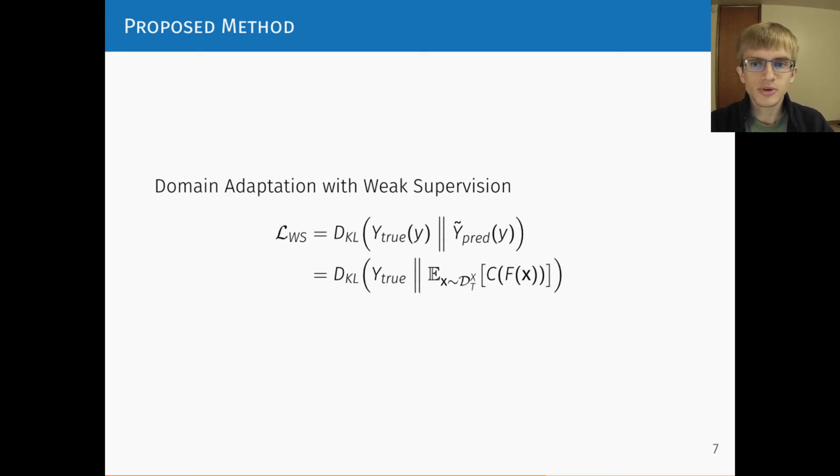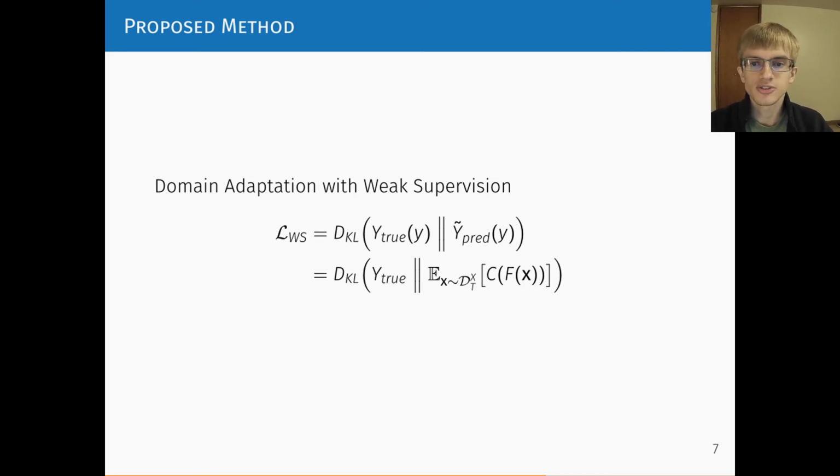For the case where we have target domain weak supervision information, we can take advantage of possible class balance differences between the sources and the target. In activity recognition, for example, not everyone performs the same amount of every activity. I may cook more or less than some of you, or I may sleep more or less. Different people tend to do different amounts of different things. That results in a class balance difference between the domains.